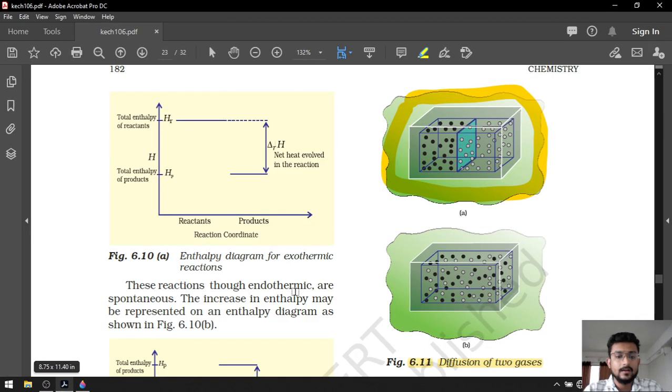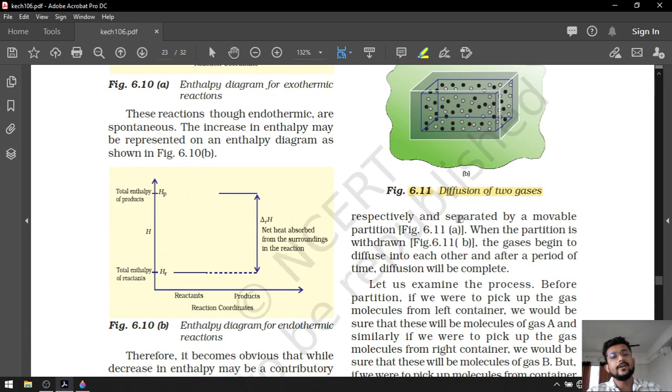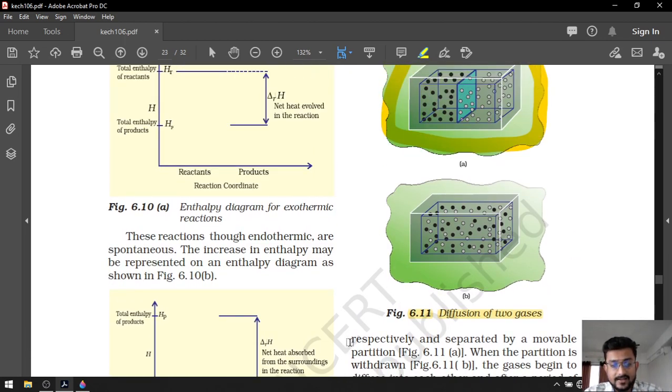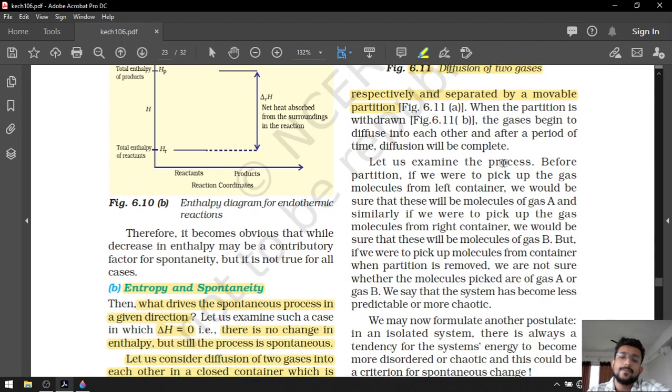Now let's go to the text. Let us consider the diffusion of two gases into each other in a closed container which is isolated from the surroundings. The two gases, say gas A and B, are represented as black dots and white dots respectively and separated by a movable partition in figure A. When the partition is withdrawn, the gases begin to diffuse into each other, and after a period of time diffusion will be completed. Now let us examine the process.